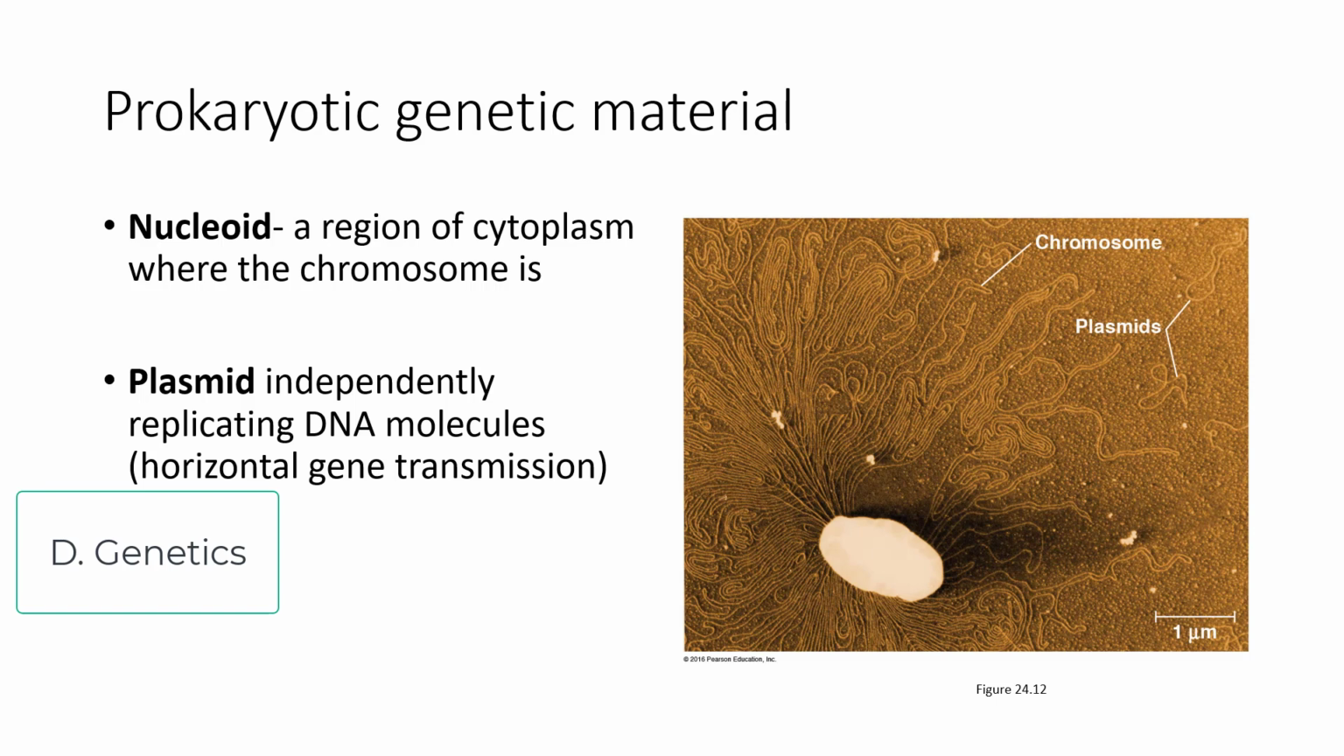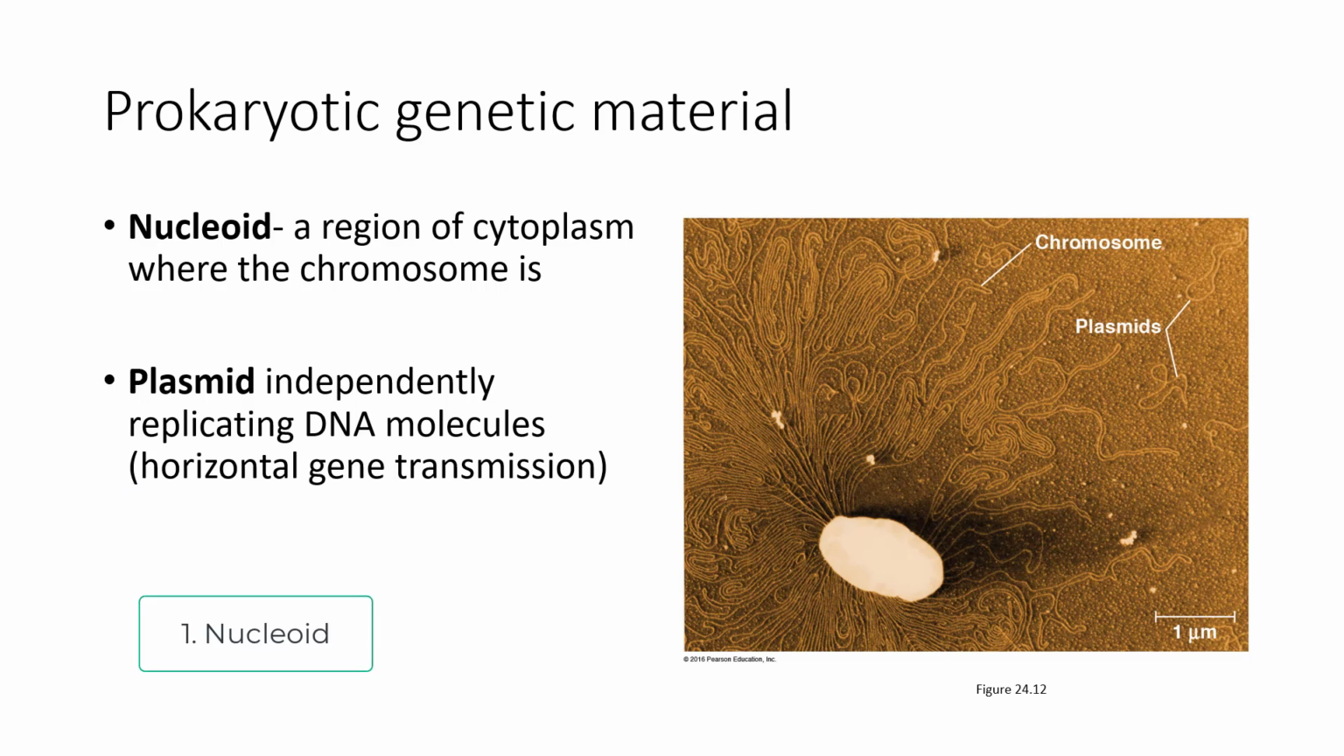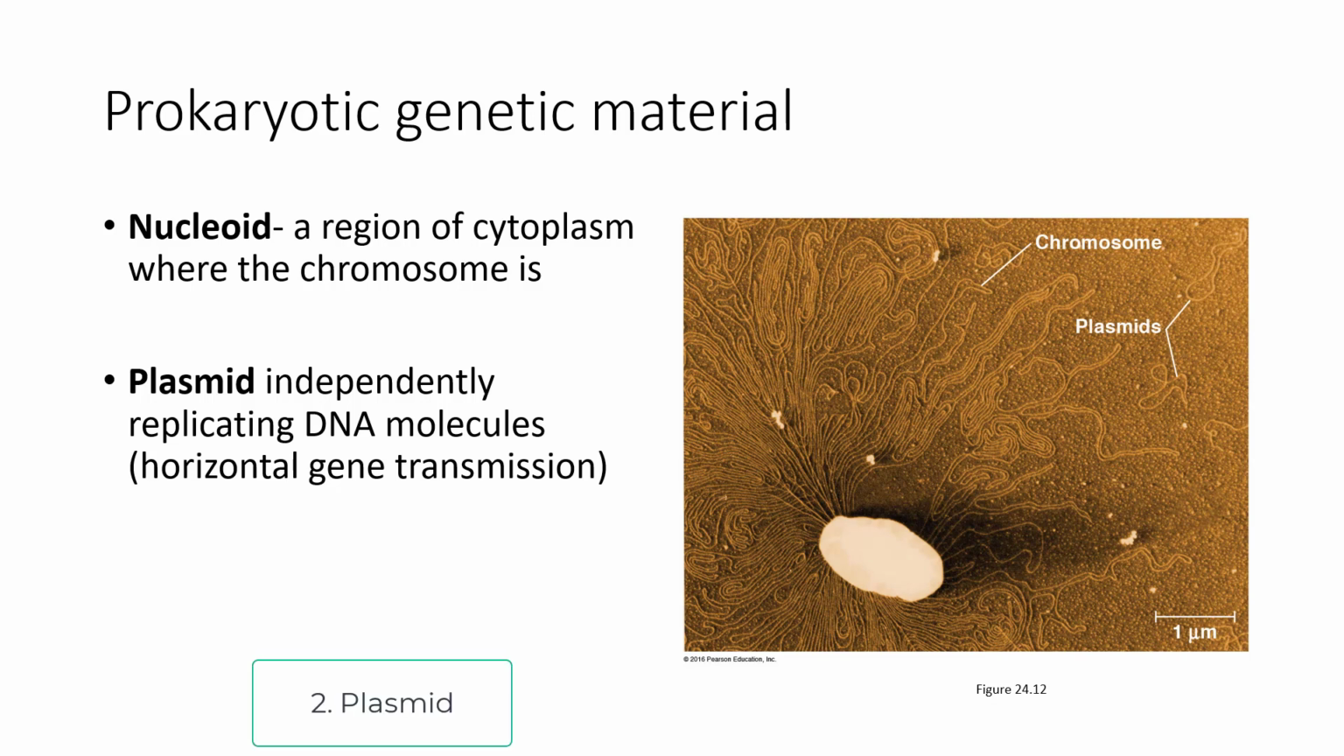The genetic material of prokaryotes is held in a nucleoid. This is the region of cytoplasm where the chromosome is actually found, and that single chromosome is actually pretty large, just tightly wound up. The plasmid is an independently replicating DNA molecule that can actually be transmitted horizontally. We'll get more on that in another lecture.